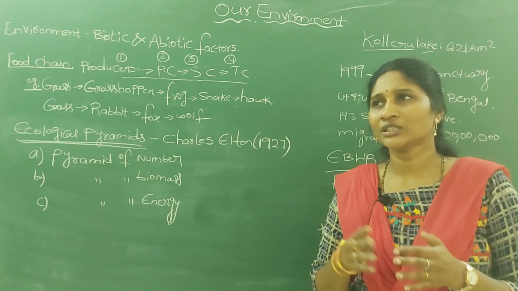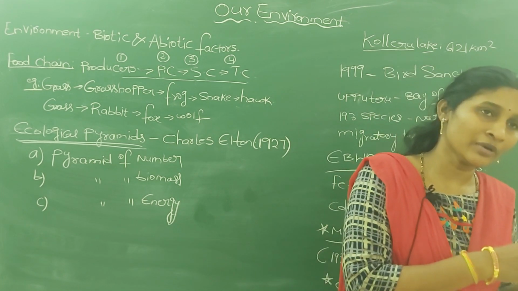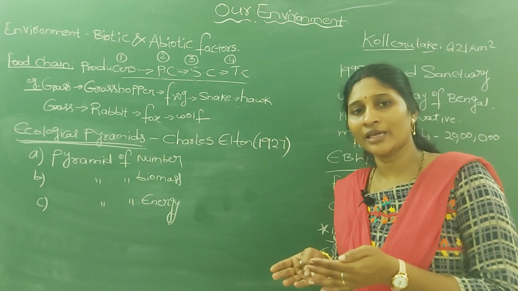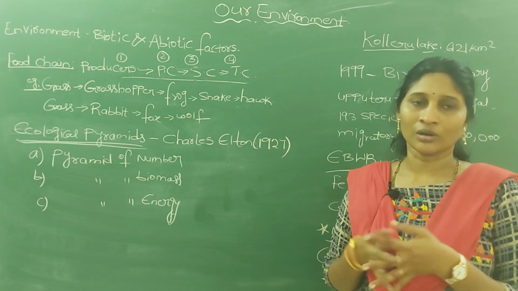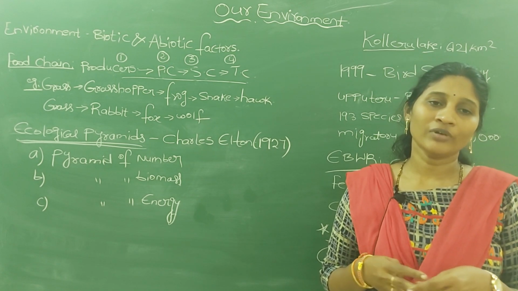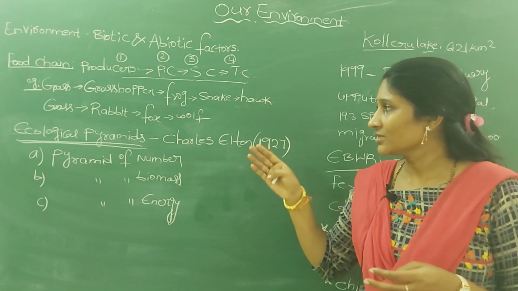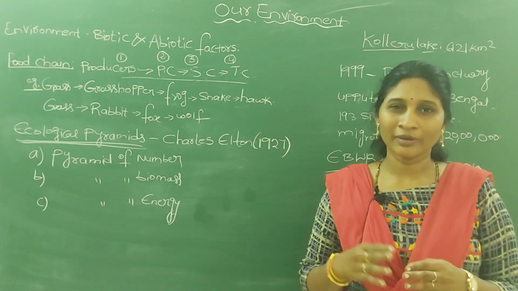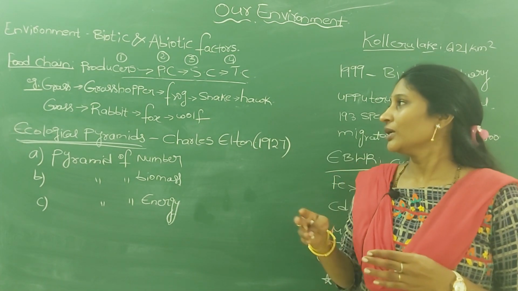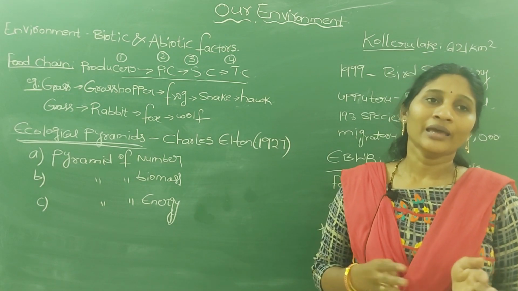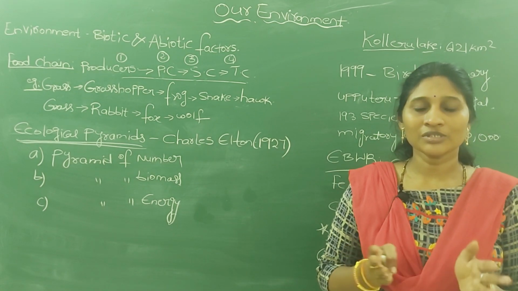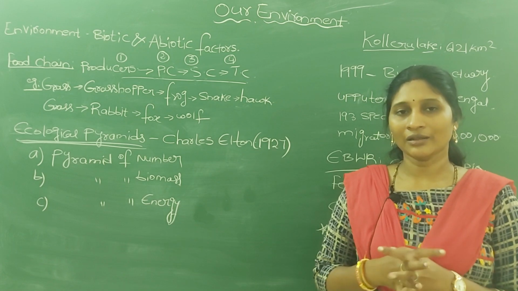For example, grass is eaten by cow, by small insects, and by herbivores like deer and goat. But at the same time, a grasshopper may be eaten by an insectivorous bird, and sometimes by a frog. So here the dependence of different organisms will be different.